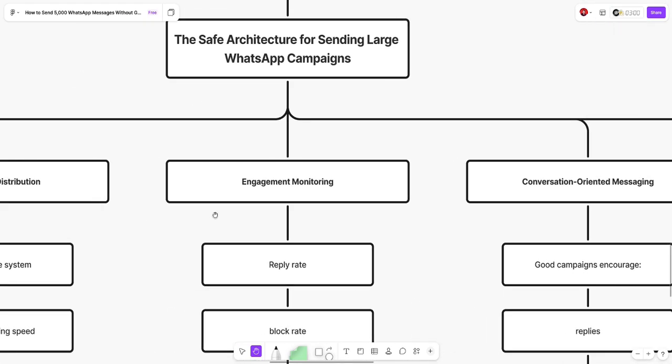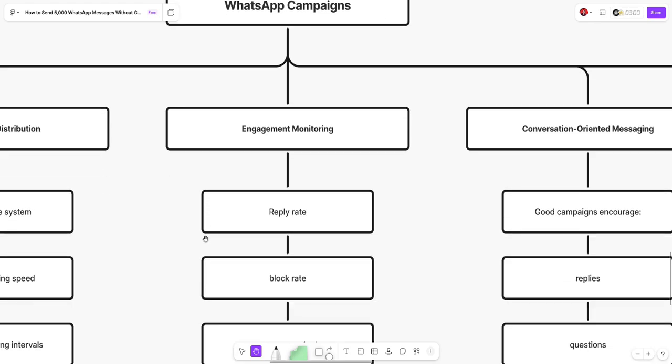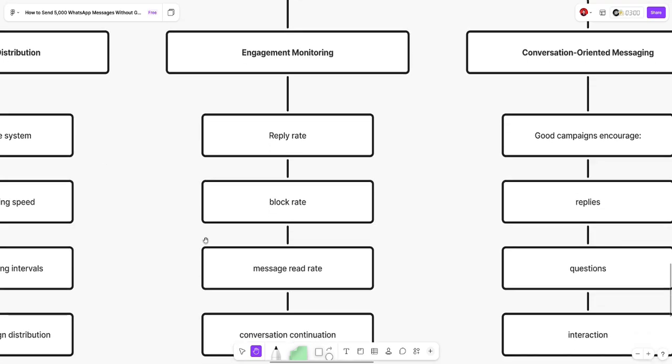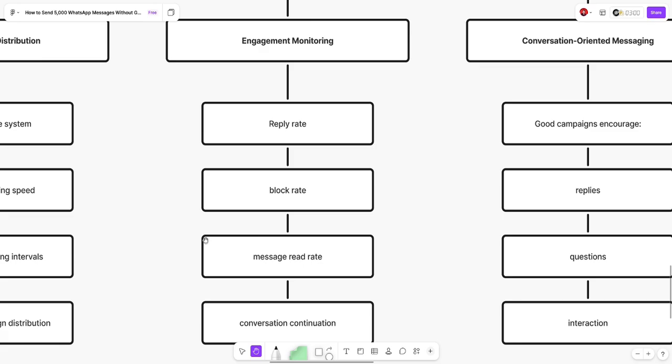Okay, let's move on to the next step, which is the engagement monitoring. Always make sure that you are monitoring your engagement, reply rate, block rate, and stuff like this, the message rate. And by doing so, you are going to minimize the risk of getting your account or WhatsApp number suspended.